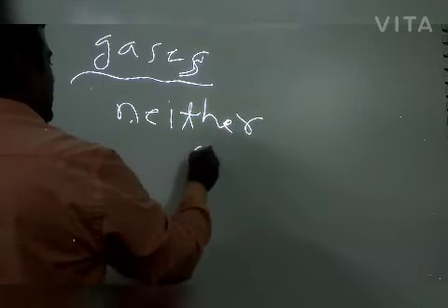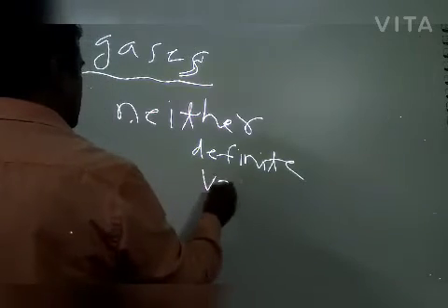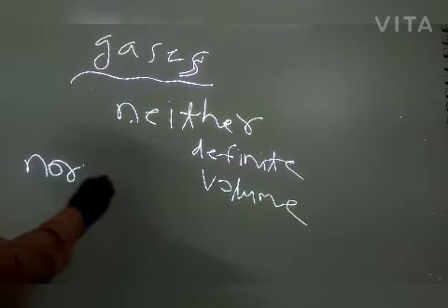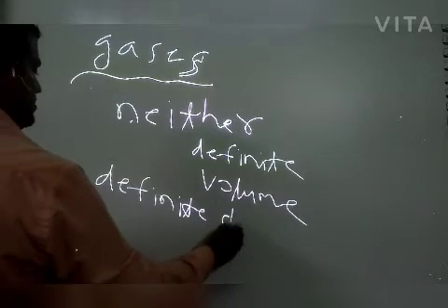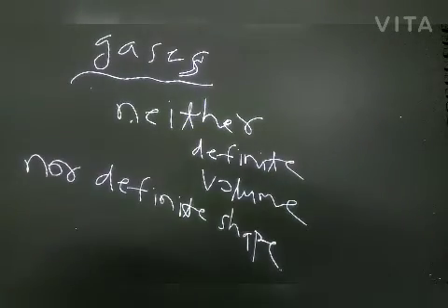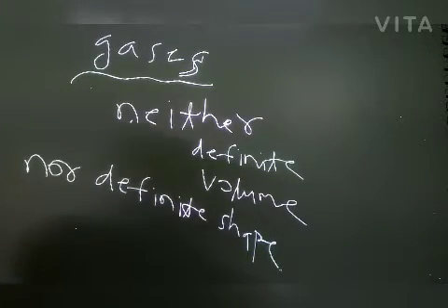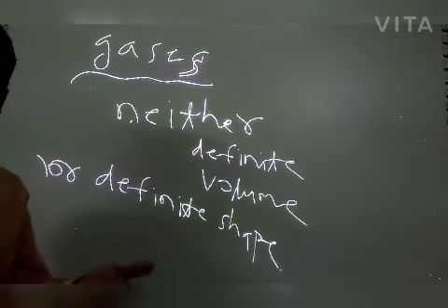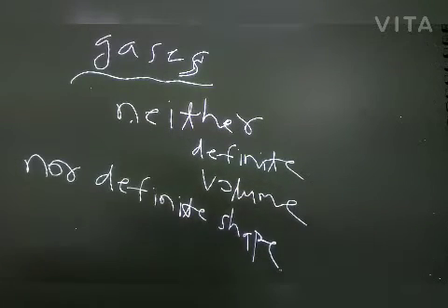Substance having neither definite volume nor definite shape are called gases. What are the examples of gases? Generally hydrogen gas, carbon dioxide gas, nitrogen gas. So these are the examples of gases.